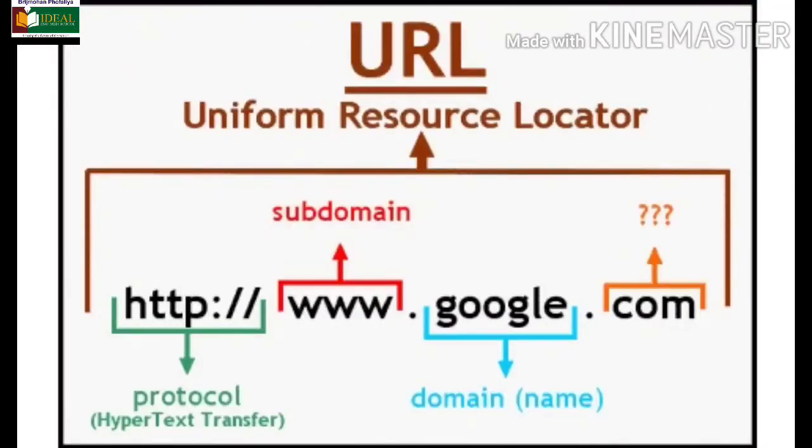We'll see URL in a detail. That is Universal Resource Locator. URL is the address of the website on the internet. Just now we have seen. For example, http://www.google.com. This is the URL of the Google website.